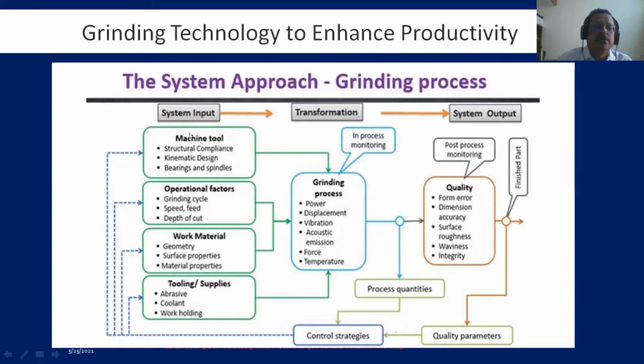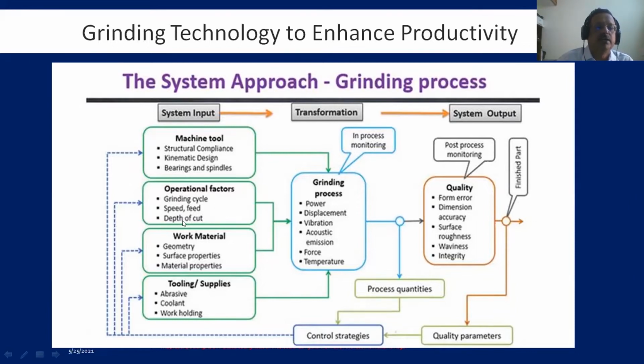My major points are, one is the machine tool, and next is operational factors like the grinding cycle, what type of program you are using, how it will grind. Is it plunge with oscillation, or only traverse? That is the grinding cycle. Then feed and speed. All of you know the speed of the machine, that is cutting speed, and what feed we are grinding with. In rough grinding, you may be grinding with a higher feed rate, and finish grinding with a relatively lower feed rate. And the depth of cut.